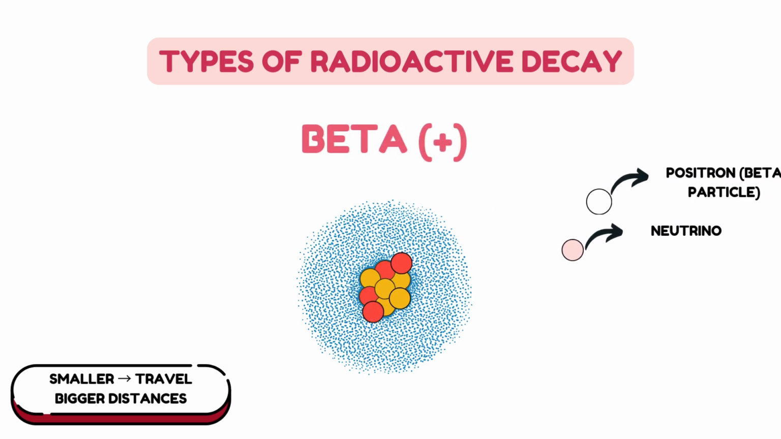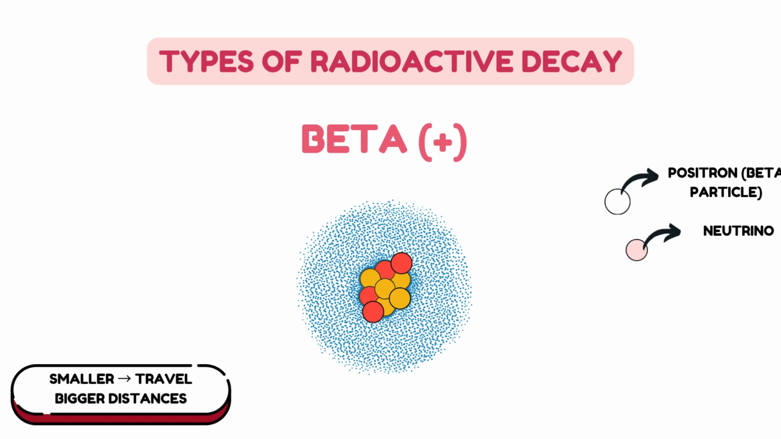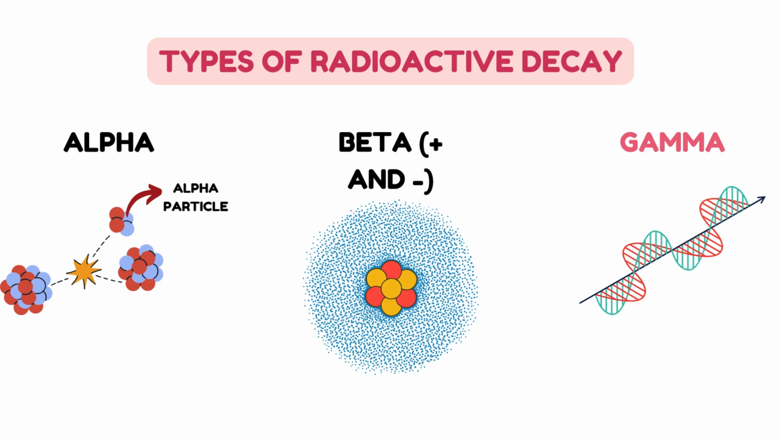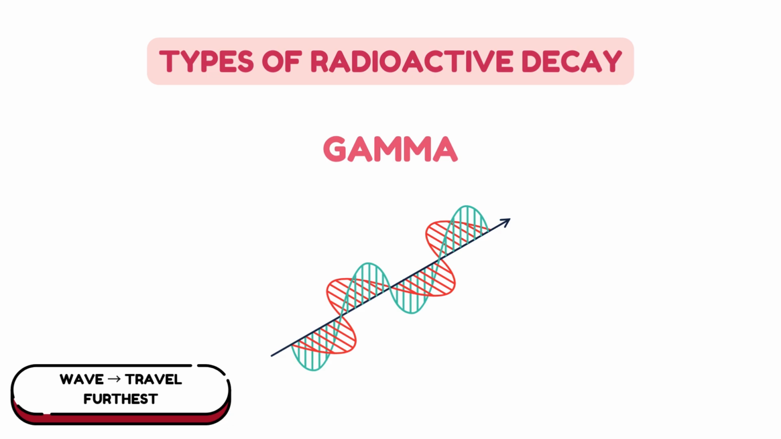In beta plus decay, there are too many protons, and so one of these protons turns into a neutron, and that releases a high energy positron, which is the antimatter counterpart of an electron, and a neutrino. Now keep in mind the beta particles are a little bit lighter than alpha particles, so they can travel longer distances. Now let's move on to gamma radiation or gamma rays. Now this is the highest frequency electromagnetic wave and can travel further than all the others, meaning beta and alpha.